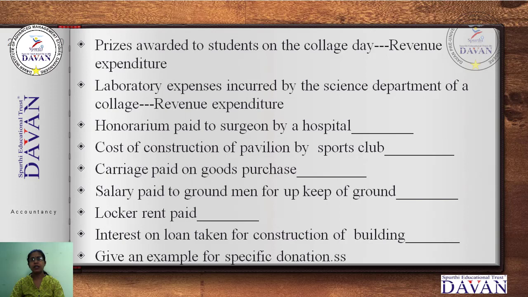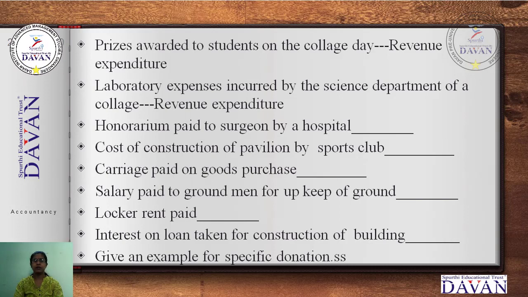Next, laboratory expenses incurred by the science department of a college. As you know, the science department has different laboratories. Some items are needed, like gloves, acid or anything else required for them to bring. Those are laboratory expenses incurred by the science department, and that expense is borne by the same department. It is a revenue expenditure.